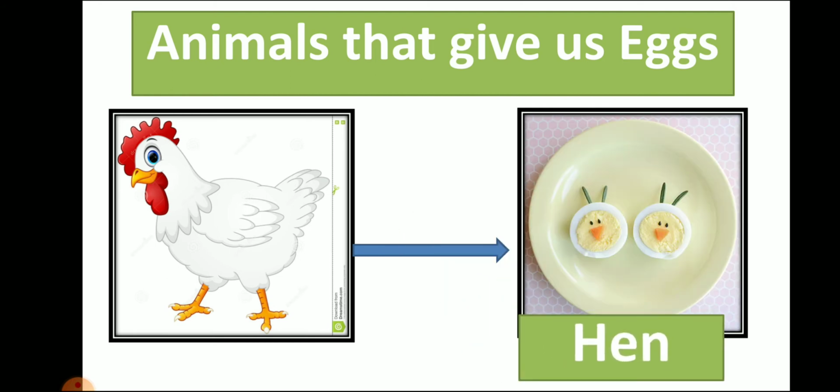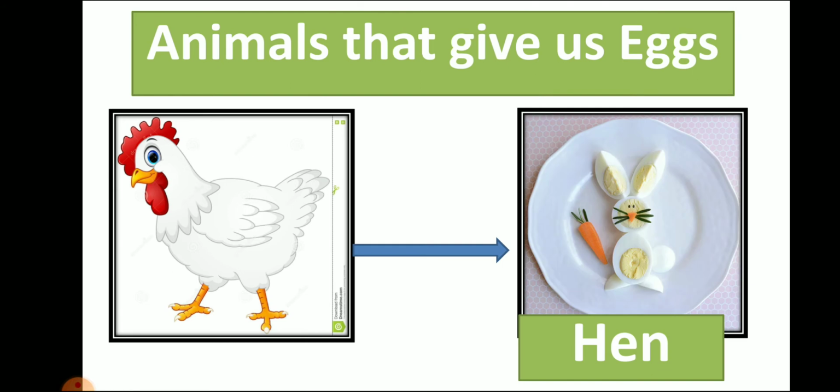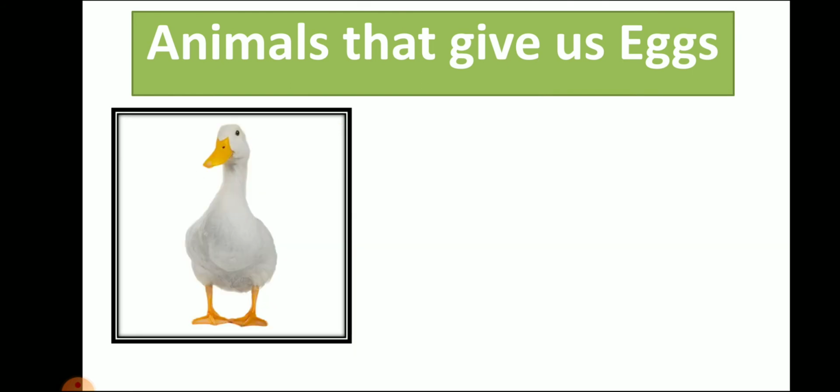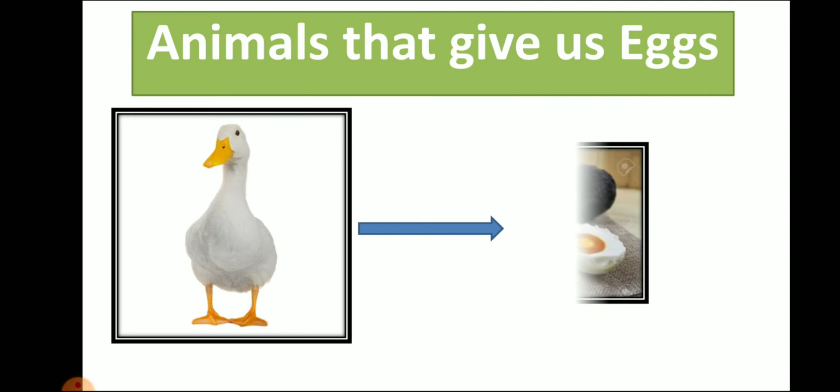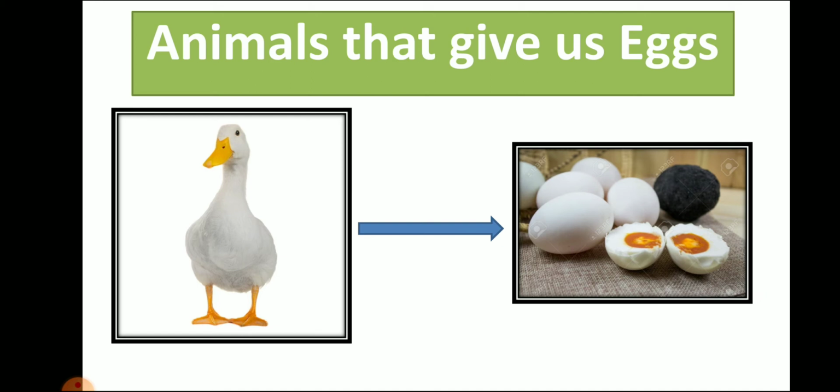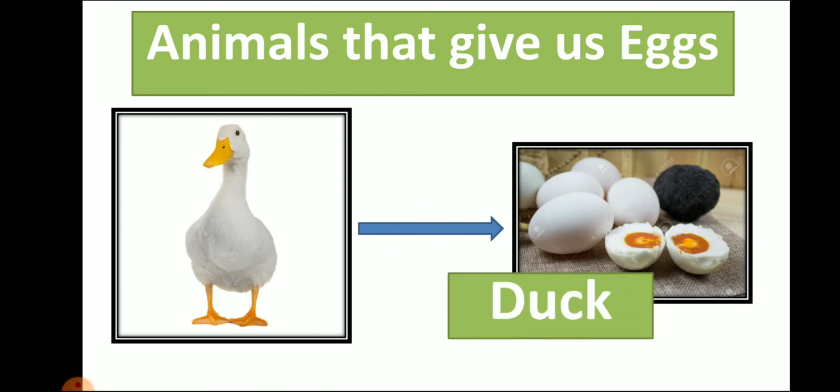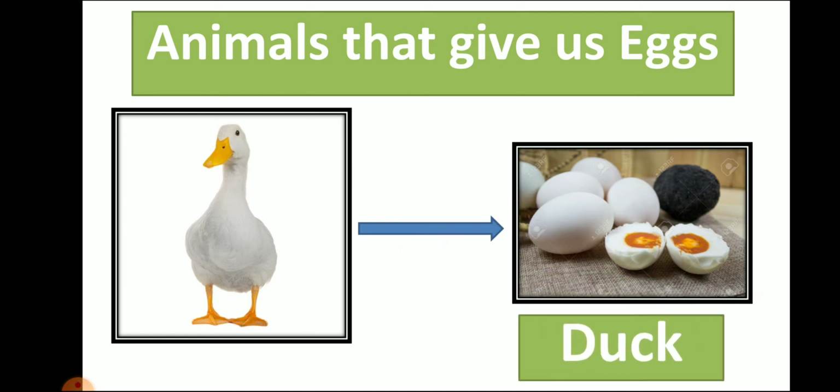Which animal is it? It is hen. Now next, which animal is it that gives us eggs? It is duck, right? We can see ducks in different colors like white, black and yellow. We are also using eggs of duck. Now you can identify the difference between the egg of duck and the egg of hen, right?